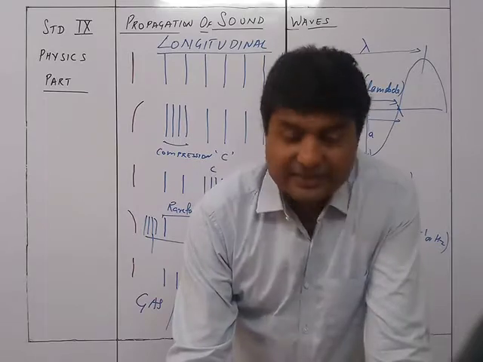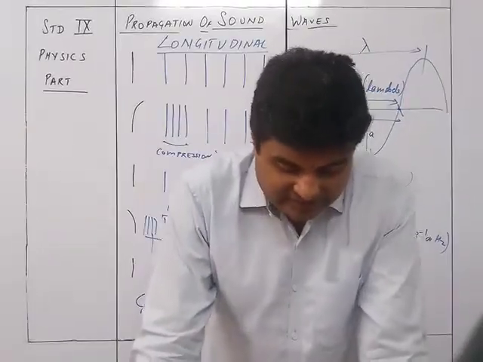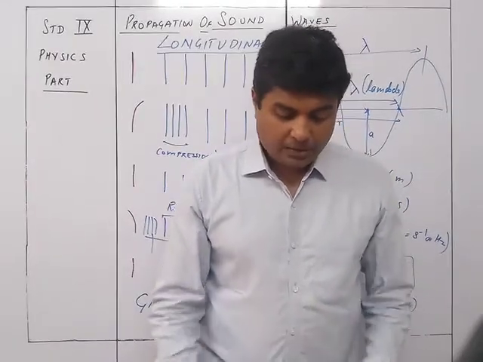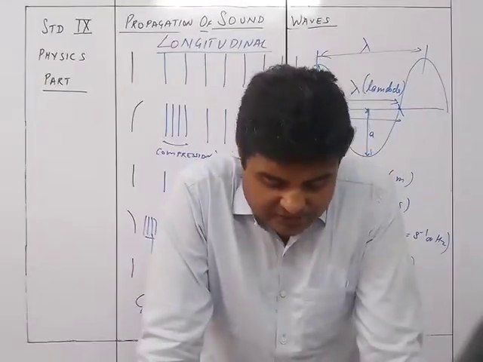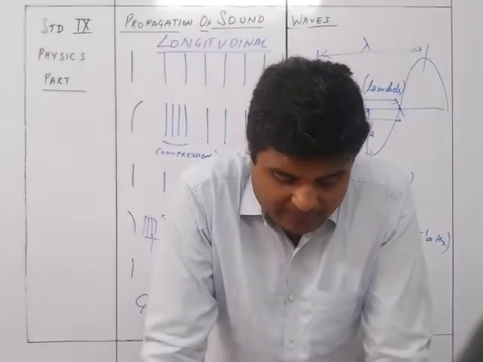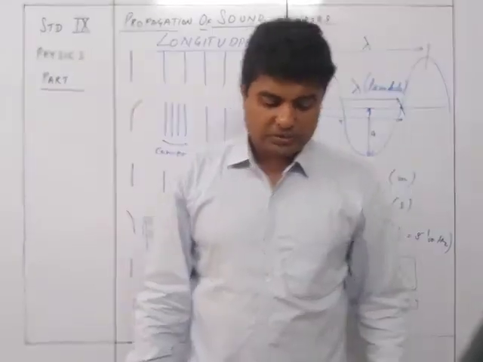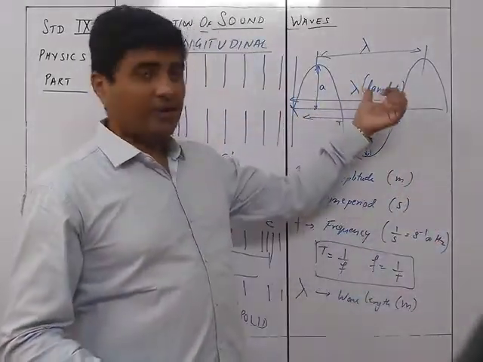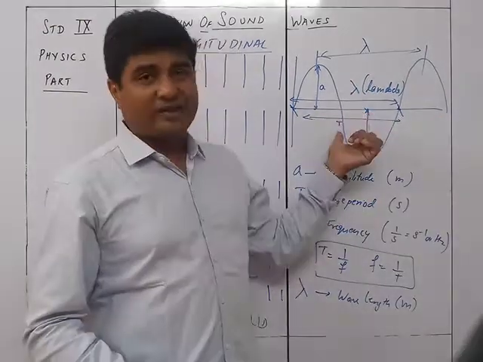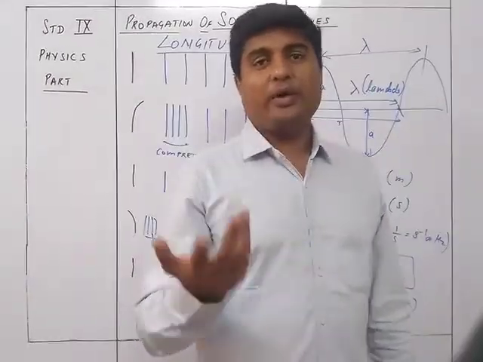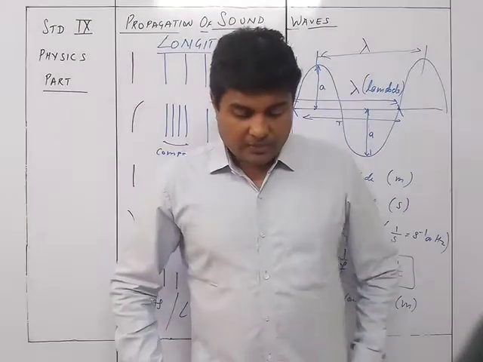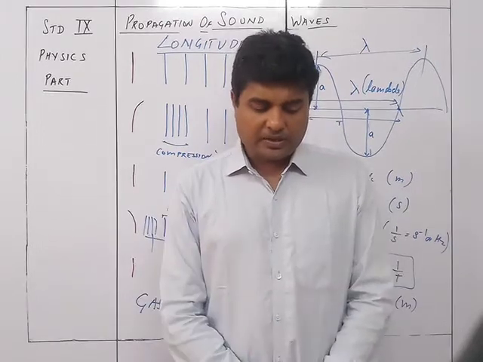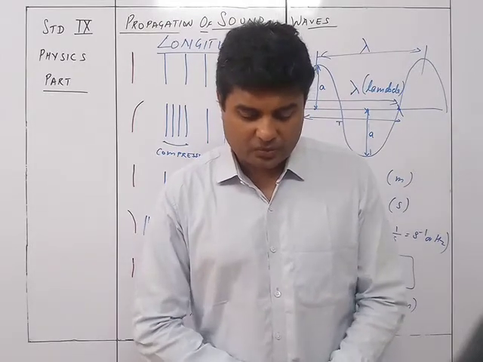is one crest and one trough, is also equal to the wavelength, that is lambda. Now we see the wave velocity. The distance traveled by a wave in 1 second is called the wave velocity or wave speed. It is the speed with which the energy is transferred from one place to another by wave motion. So the wave is going to travel a particular distance in a particular time. Of course, you know that wave velocity will be distance upon time, or wavelength upon time. It is the speed with which the energy is transferred from one place to another in a waveform.